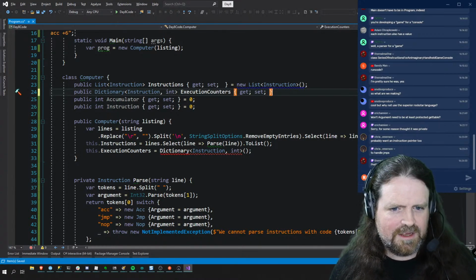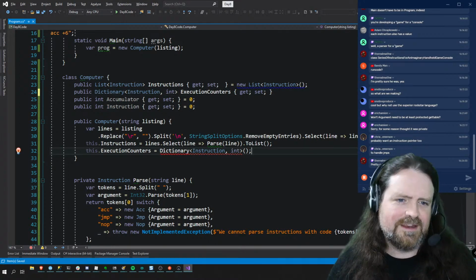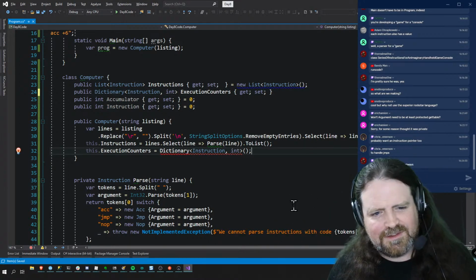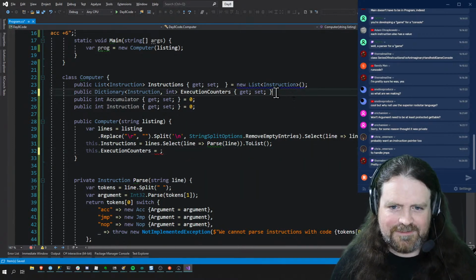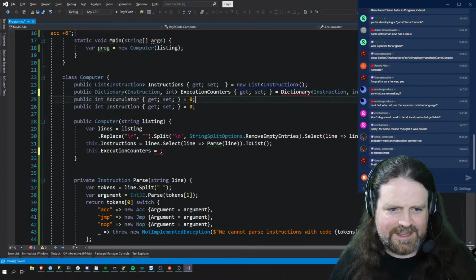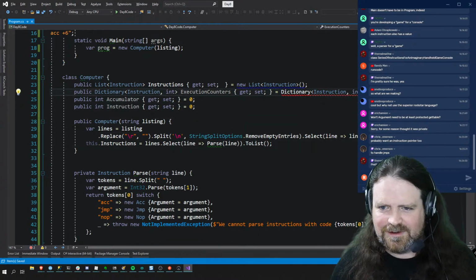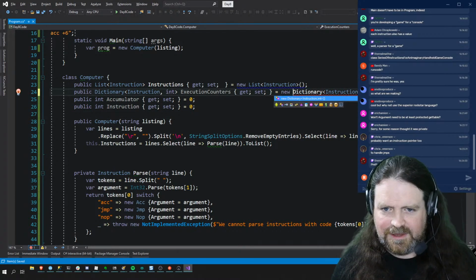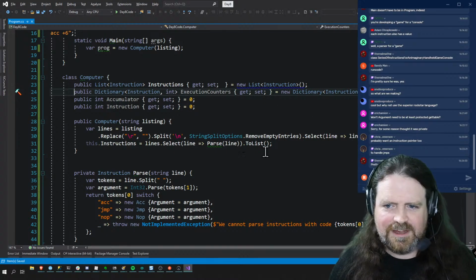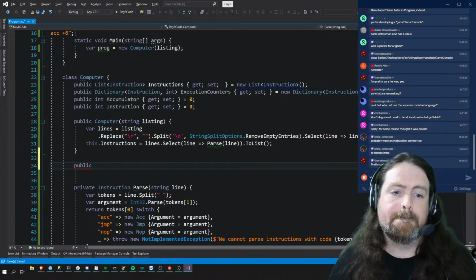Because I initialize it inside the constructor, so I can either initialize inside the constructor or I can give it a default, but because it doesn't depend on the listing at all, I'm going to put a default value in the property declaration over here, and then I don't need that in there. So that's going to load the instructions. That's all fine. That just needs to be a new dictionary of instruction and int. That is all fine. Public